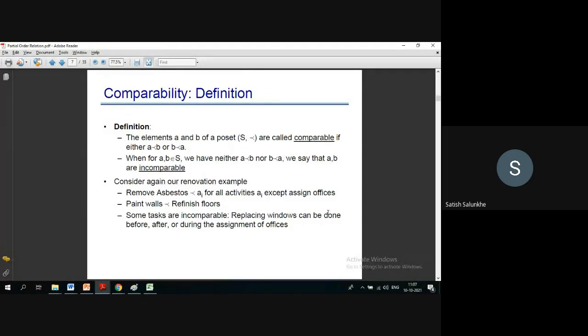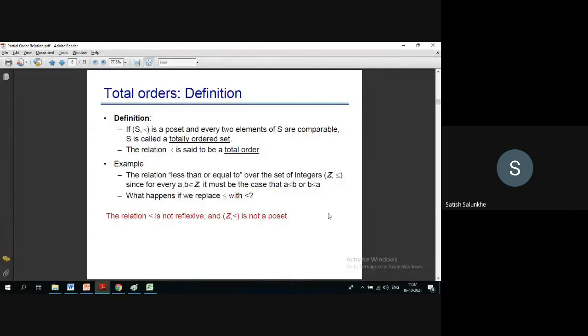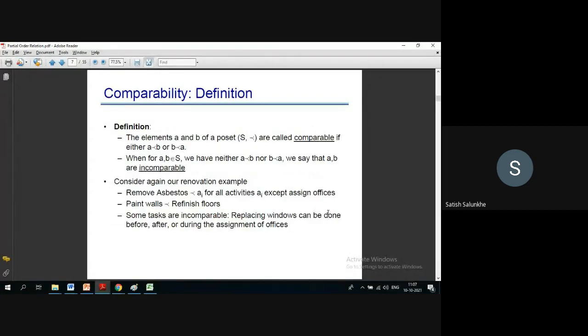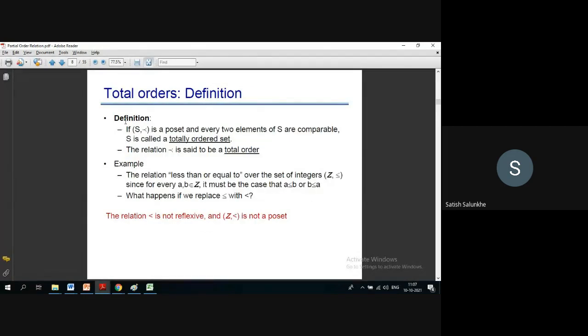Now, what exactly we will discuss, this is done. The next concept that we need to understand is called total order. What is the meaning of total order? If S comma partial order relation is a poset, and every two elements of S are comparable, then we say that poset, that given set S, is called a totally ordered set, and that partial order relation is said to be a total order relation.